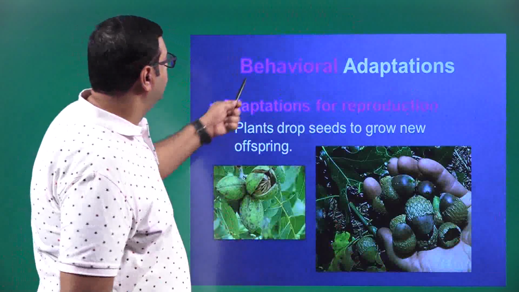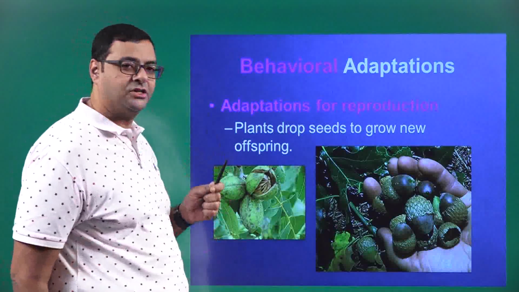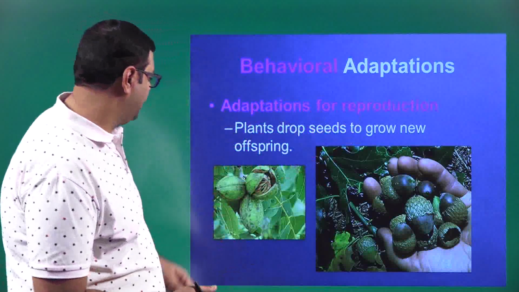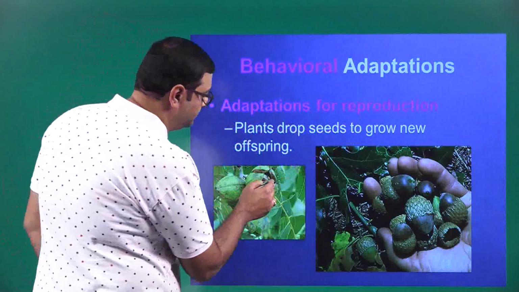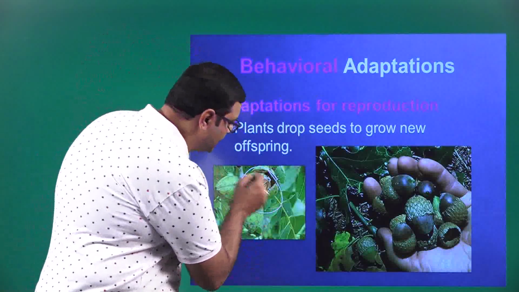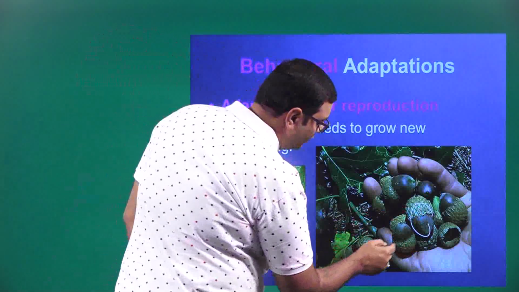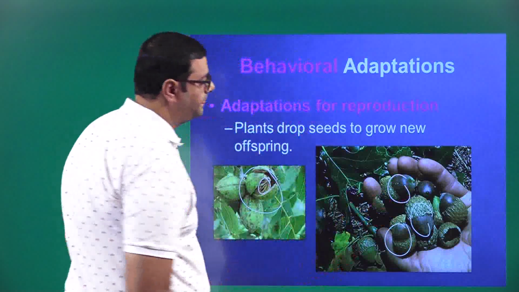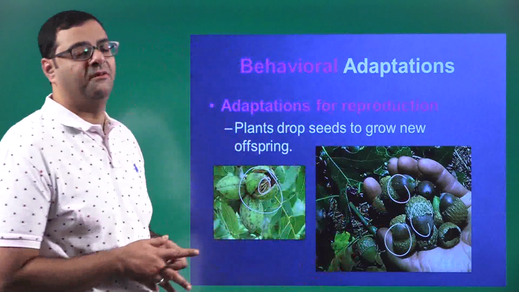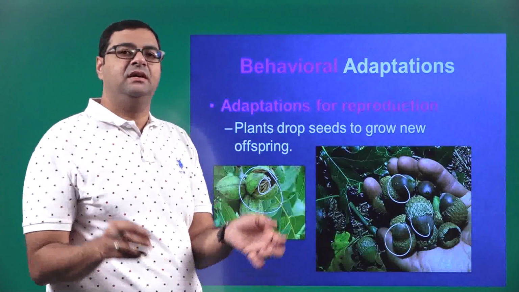Now behavioral adaptation in reproduction. If you see behavioral adaptations in reproduction, you can see that plants drop seeds to grow new offspring. Now you can see here this plant, it's a beetle plant. Here there is a seed in the center, and here also you can see these seeds are dropped onto the ground. Now what they do, the plant drops seeds to grow new offspring. Simple. The behavioral adaptation is what? The plants are dropping the seeds at one part.